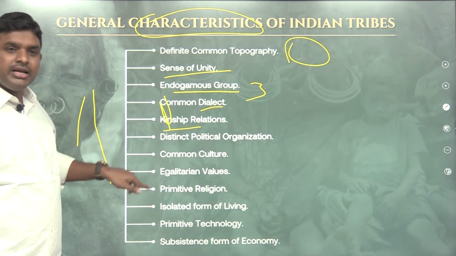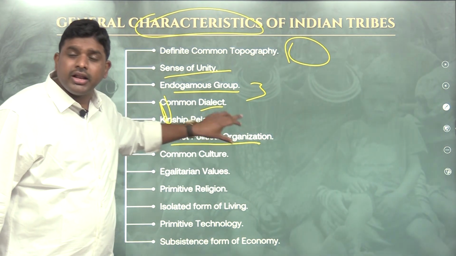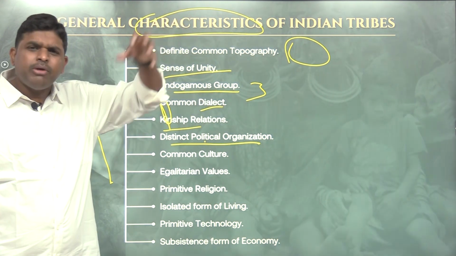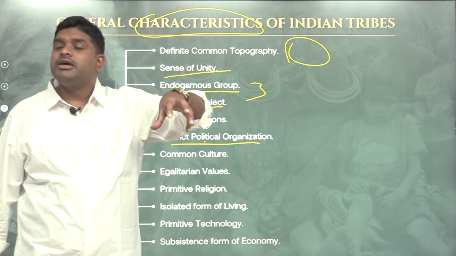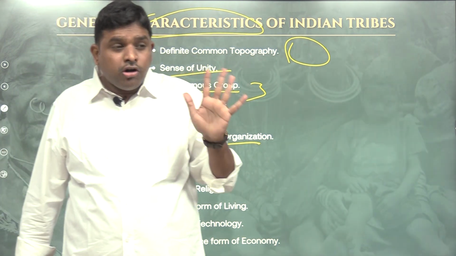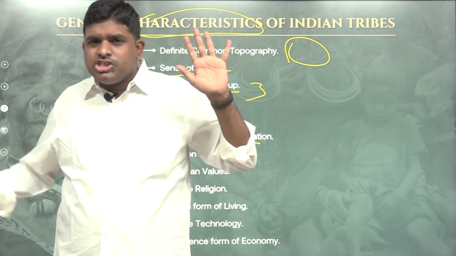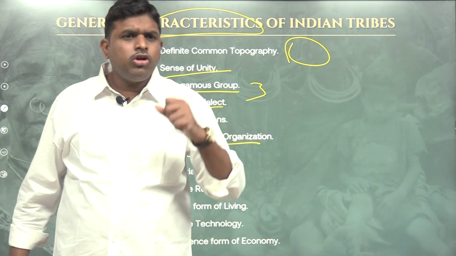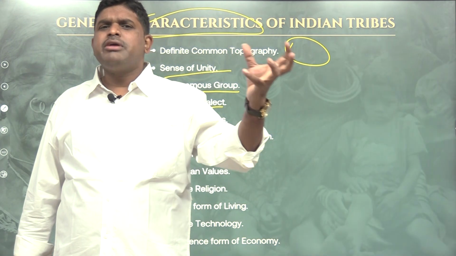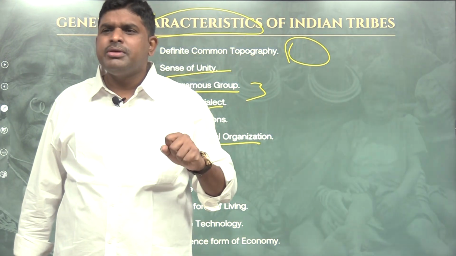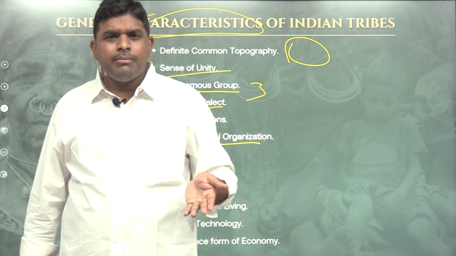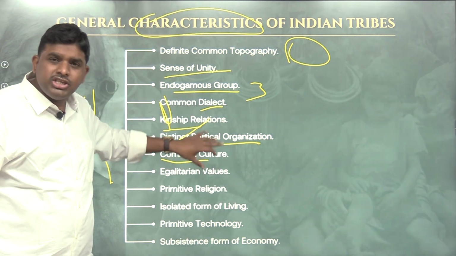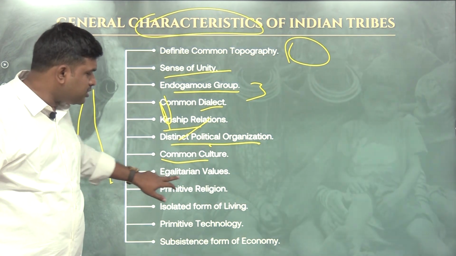Kinship relations. Distinct political organization, they have their own political organization. Whether they become part of the mainstream or not, they have their own political system. I'm not talking about nowadays tribes. General tribe characteristics which were prevailing, they had their own political system. There is one big man or a group of five members who will be ruling the tribal hamlet. Distinct political organization. Common culture, the people follow one culture.